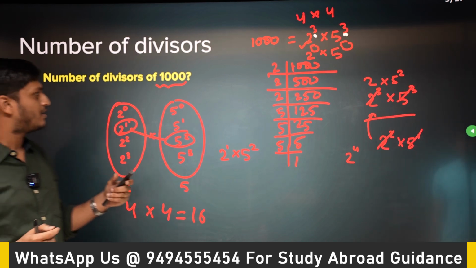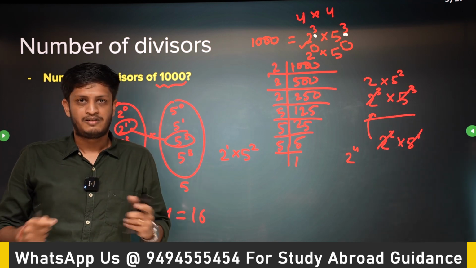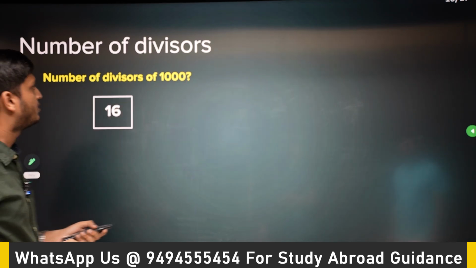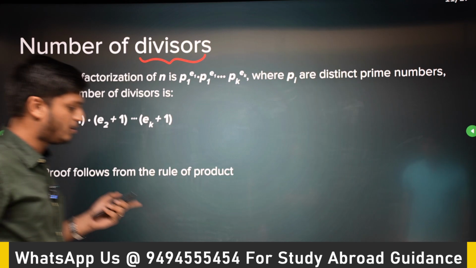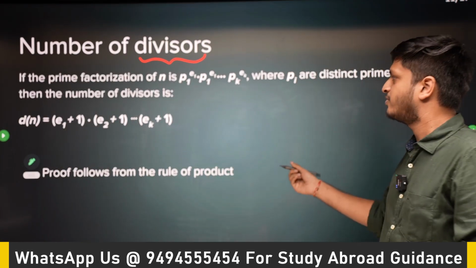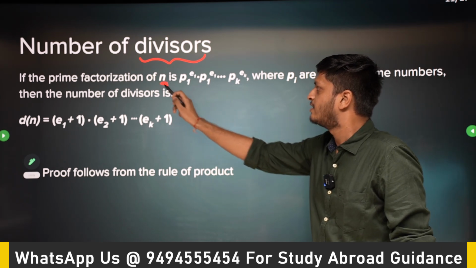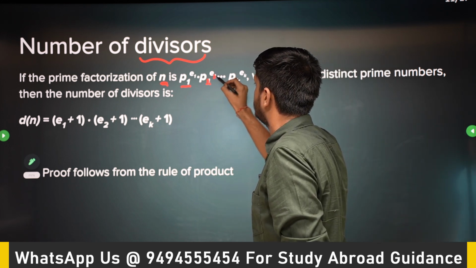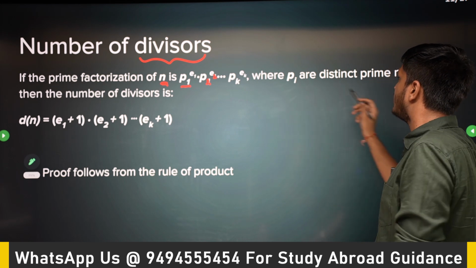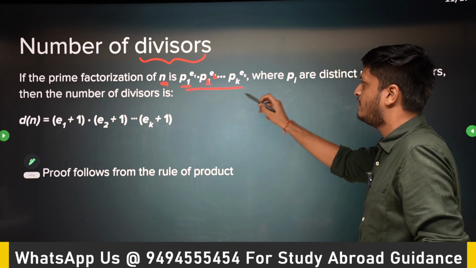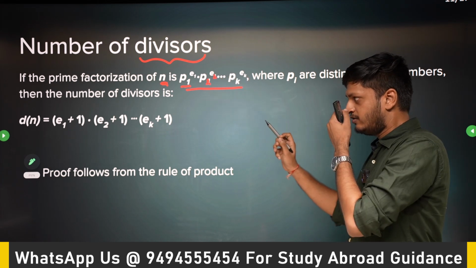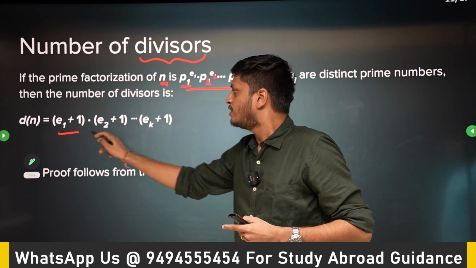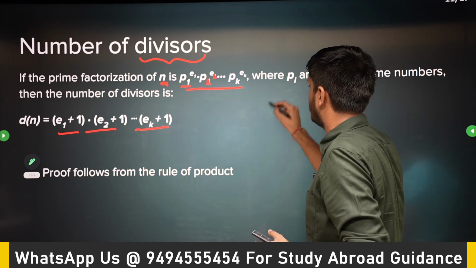So you can now actually calculate the number of divisors for any number from whatever we have learned. Cool. So this is the formula. Again, very easy to derive, whatever I did before. Let's say the prime factorization of a number n is p1 to the power e1, p2 to the power e2, up to pk to the power ek, where the pi are distinct prime numbers. This is how prime factorization looks. Prime number to the power something, prime number to the power something, and so on. Then the number of different divisors of n will be (e1 plus 1) into (e2 plus 1) up to (ek plus 1). Why? Again, same logic.